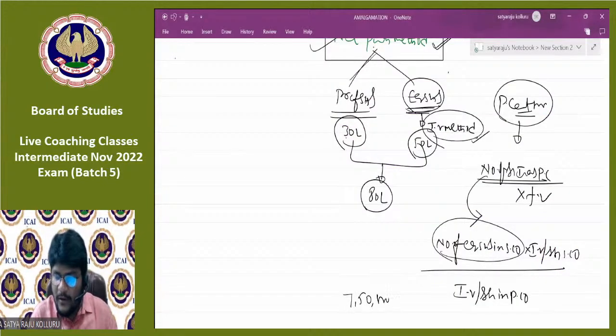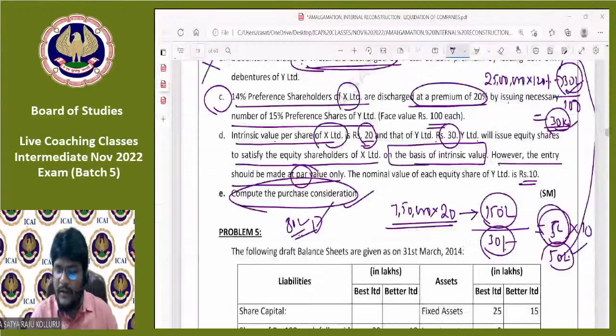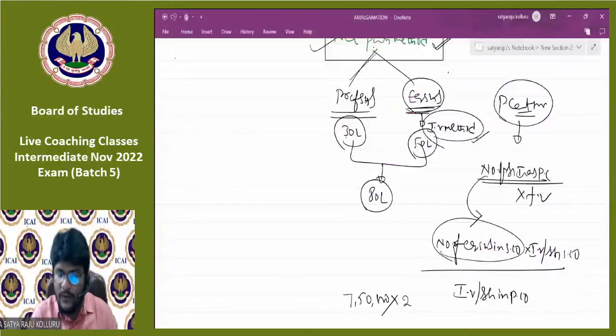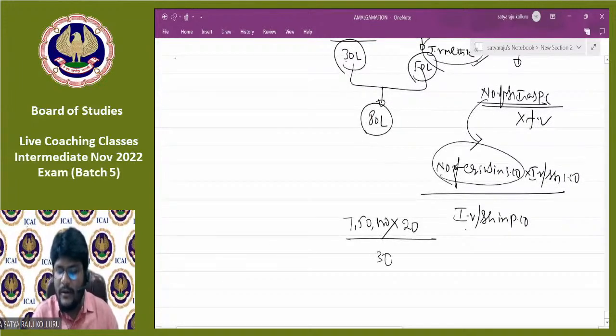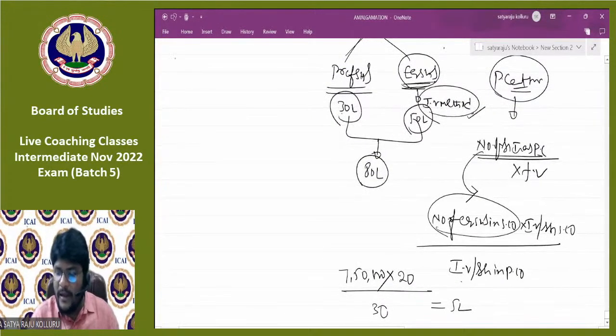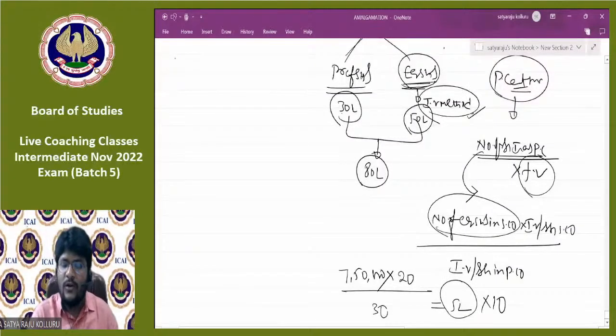7,50,000, into intrinsic value per share in the selling company, how much? 20 rupees. Divided by intrinsic value per share in the purchasing company, how much? 30 rupees. Then the number of shares issued as PC is 5 lakhs. Now multiply such 5 lakhs with the face value, which is 10 rupees, then you get 50 lakhs.